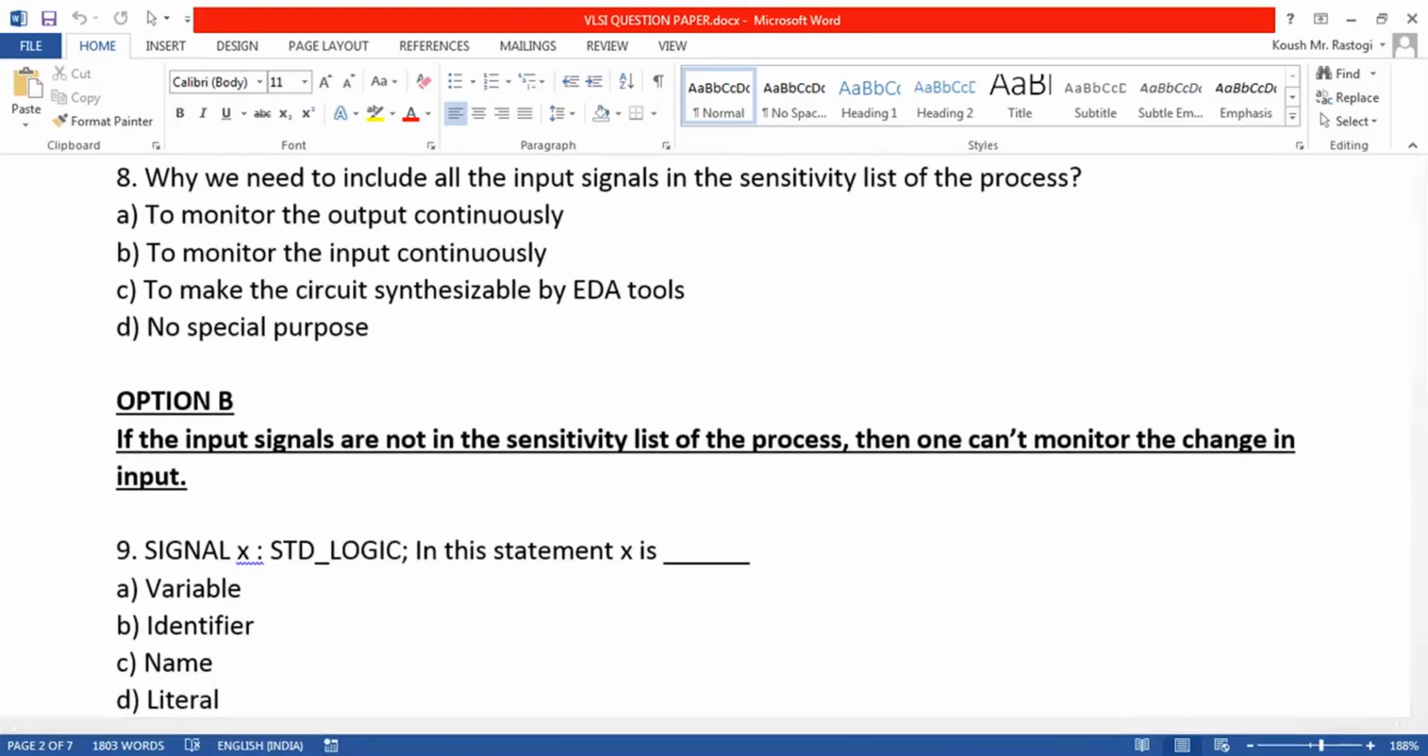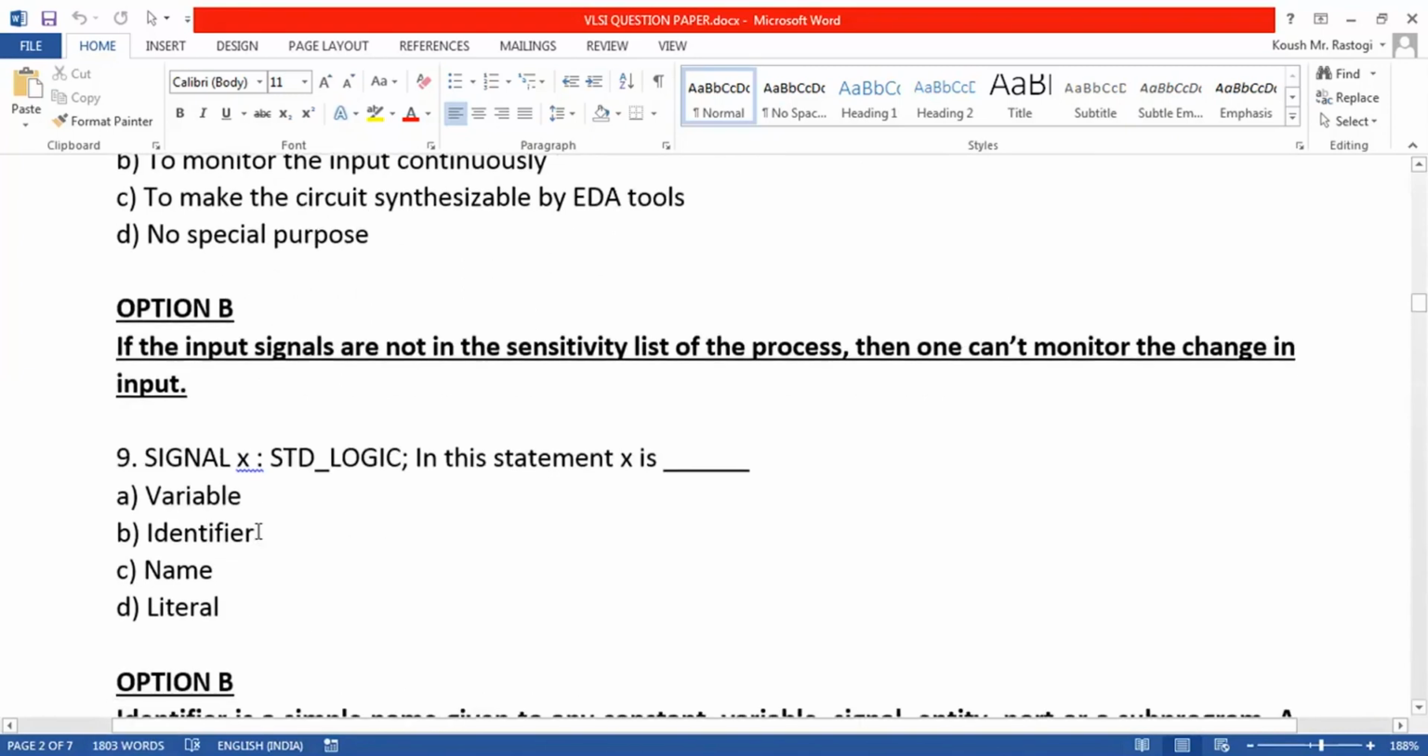Then we are asked why we need to include all the input signals in the sensitivity list of the process. They are included only to monitor the inputs continuously, otherwise it is not possible.